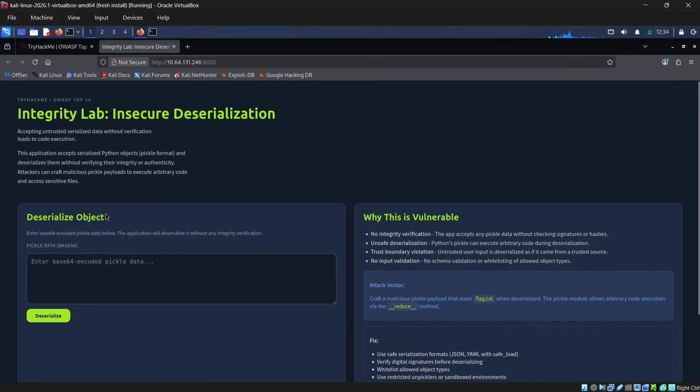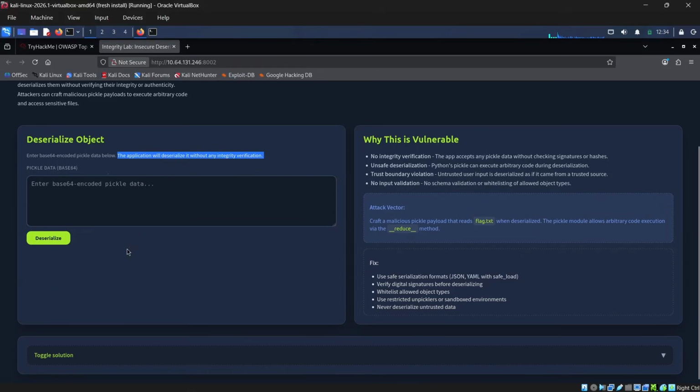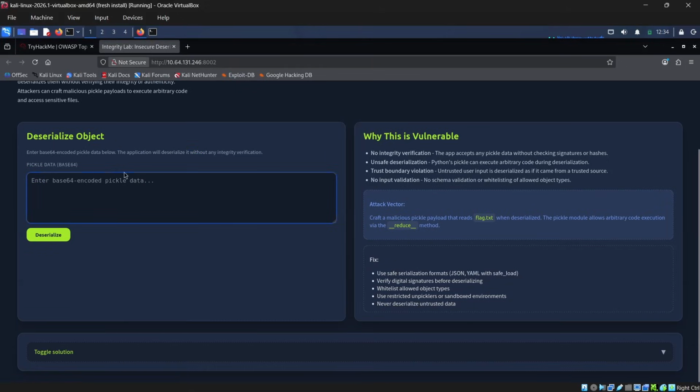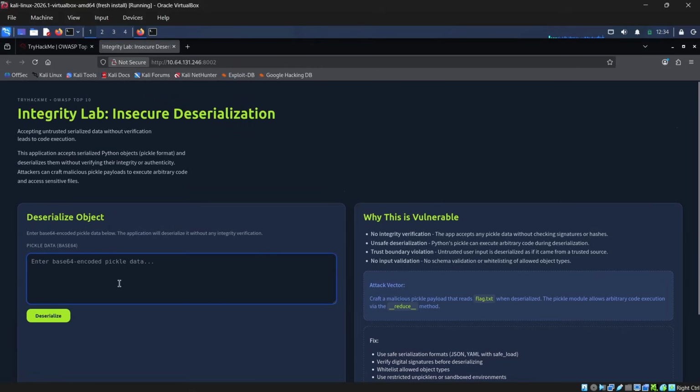So we have the option to deserialize an object. Enter the base64 encoded pickle data below. The application will deserialize it without any integrity verification. So we have to view the flag, and we have to enter pickle data which is base64 encoded. So why is this vulnerable? No integrity verification, unsafe deserialization, trust boundary violation, no input validation. These are the reasons why this is vulnerable to insecure deserialization.